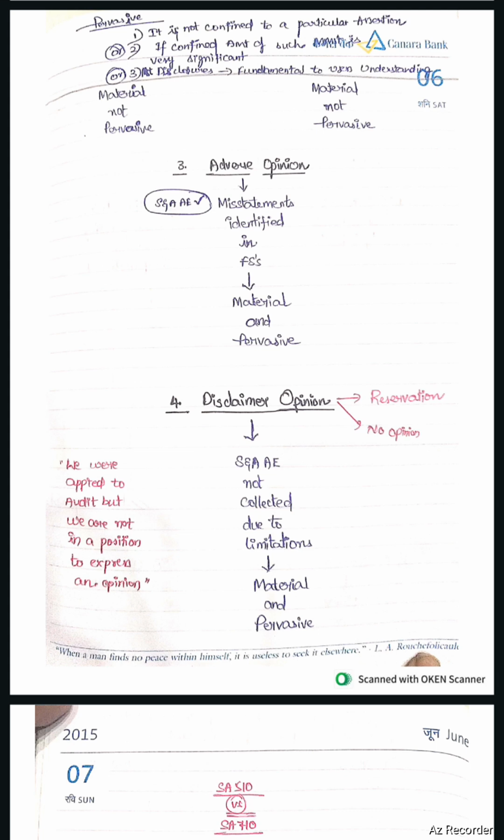In disclaimer of opinion, the following are the wordings. We were appointed to audit, but we are not in a position to express an opinion. This is the wording for disclaimer opinion.